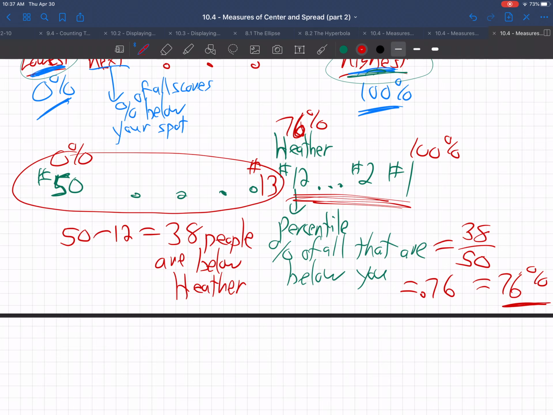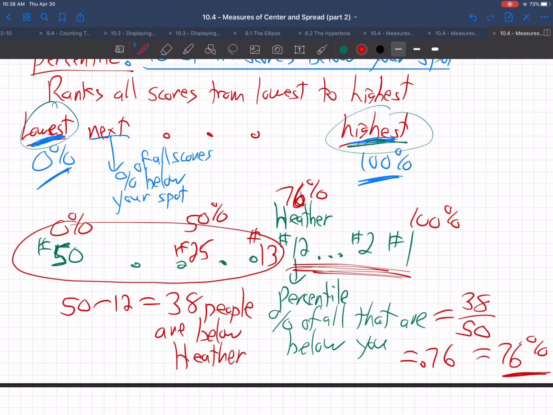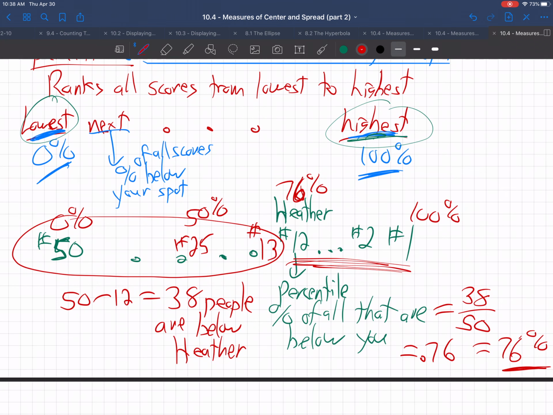She's well above average. 50% would be the middle. Number 25, right in the middle, would be at the 50th percentile mark. Heather's above the average. She's at the 76th percentile, 76% of the way along. 76% of students are below her. That's her percentile ranking. So very important, used in the professional world.